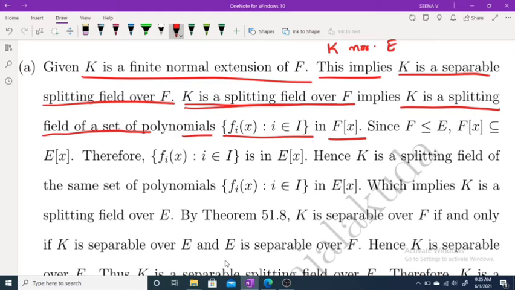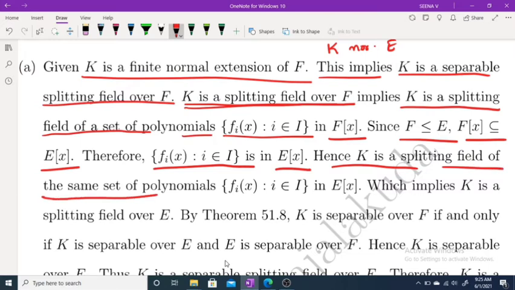Clear? Okay. Since F is a subfield of E, F[x] is a subset of E[x]. Okay. Therefore, this {fᵢ} is also in E[x]. Hence, K is a splitting field of some set of polynomials {fᵢ} in E[x]. Here K is a splitting field over F implies K is a splitting field of this set of polynomials in F[x]. F[x] is a subset of E[x] implies this is a set of polynomials in E[x].